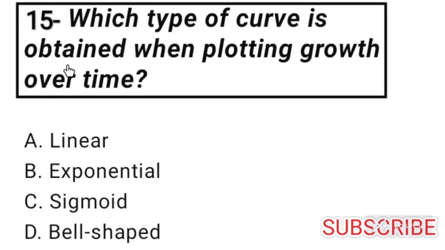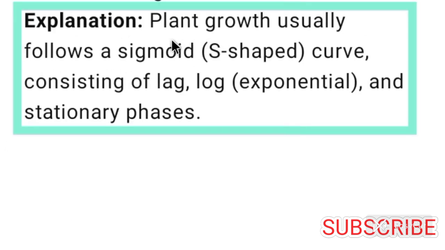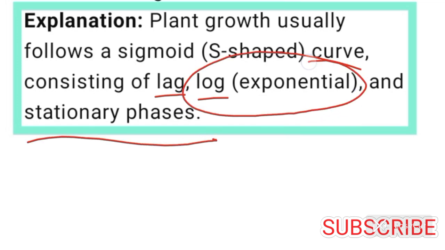Now come to question number 15. Which type of curve is obtained when plotting growth over time? Answer is option C. Sigmoid growth curve is obtained when plotting growth over time. Plant growth usually follows a sigmoid curve. Sigmoid means an S-shaped curve consisting of lag phase, log phase and stationary phase. Log phase means exponential phase.